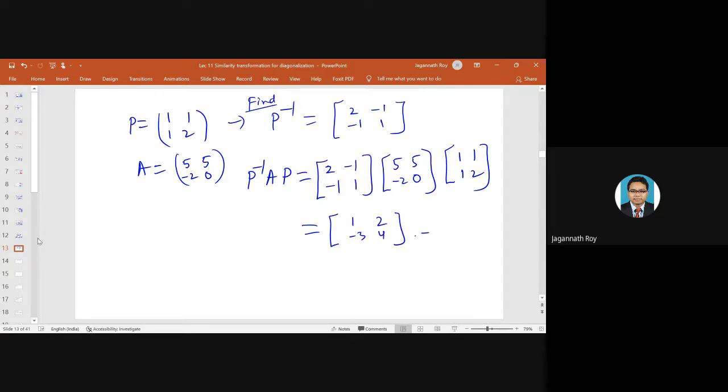So here it is B. That means we are transforming the A matrix to the B matrix with the help of P and P inverse. This transformation will be called a similarity transformation. For that, we have one similarity matrix.